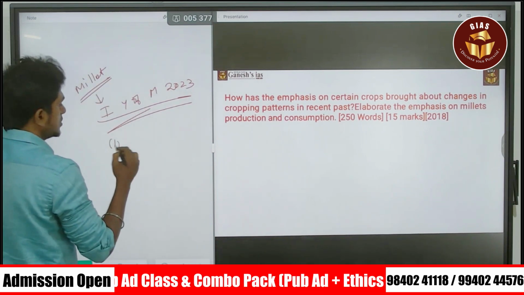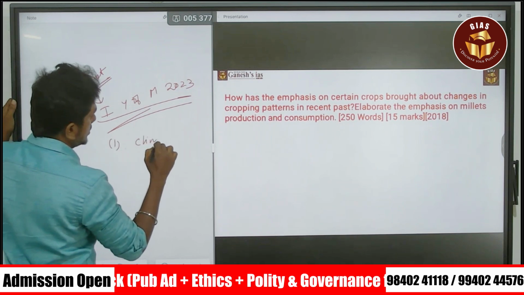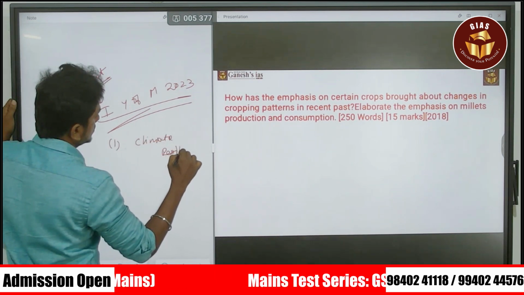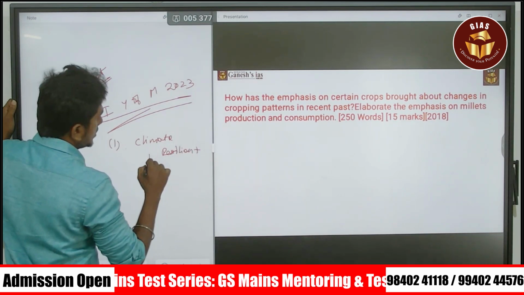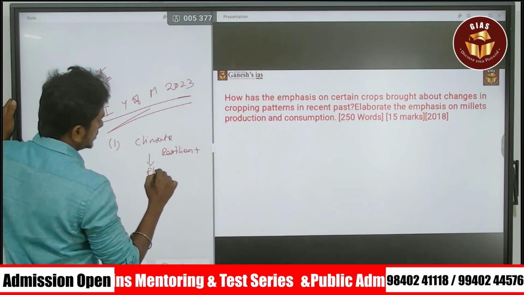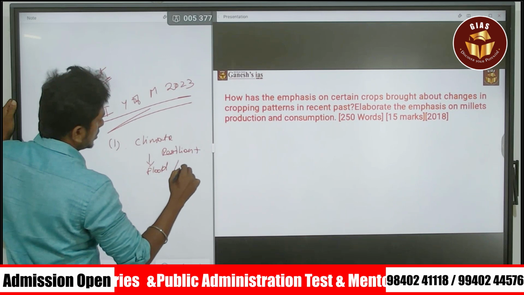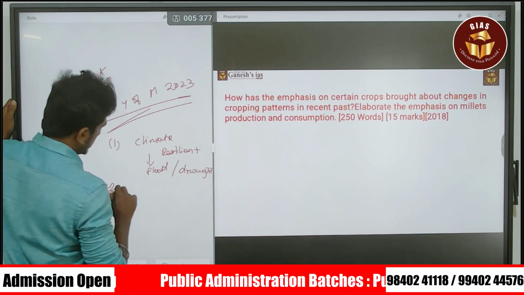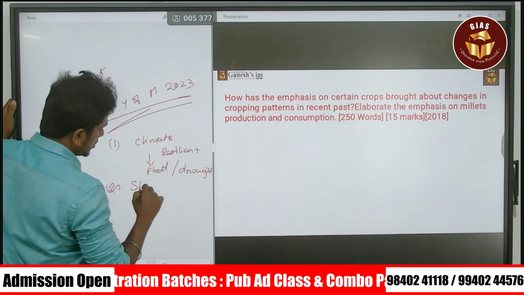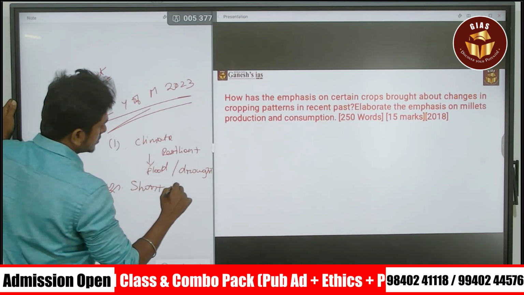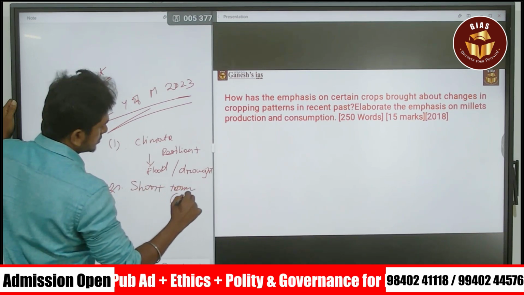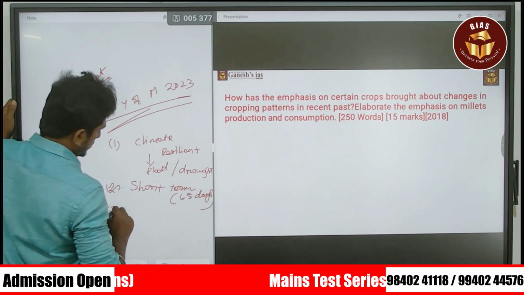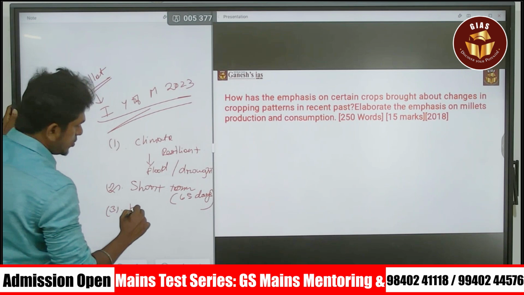First thing is it is climate resilient. It can overcome the issue of flood and drought. It can survive both. Next, it is a short-term crop. Within 65 days, you can harvest it. Third, it has high nutritional value.